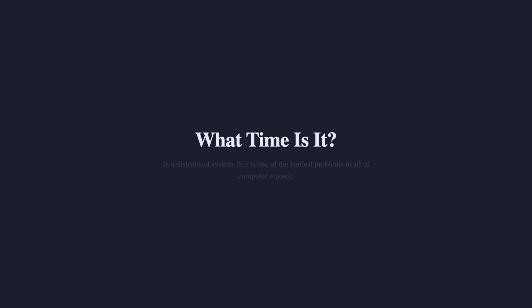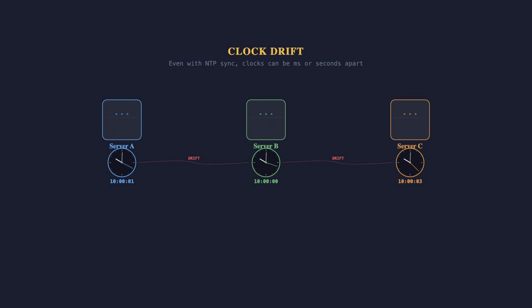What time is it? Seems like a simple question, but in a distributed system, it's one of the hardest problems in all of computer science. Imagine 3 servers spread across different data centers. Each one has its own physical clock. And here's the thing, those clocks drift. Even with NTP synchronization, they can be milliseconds or even seconds apart.